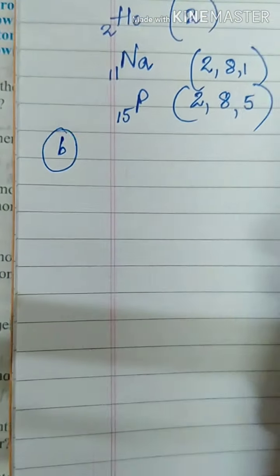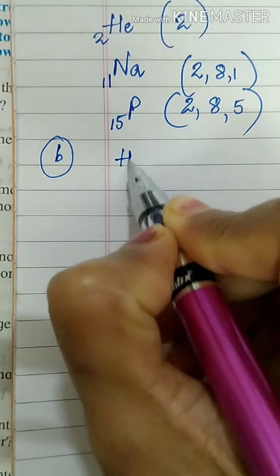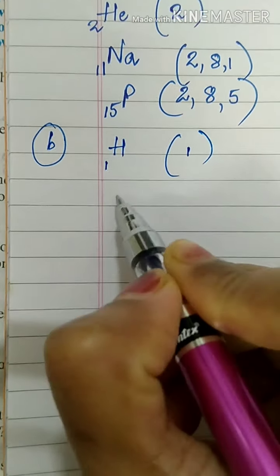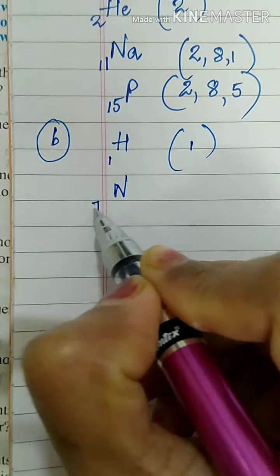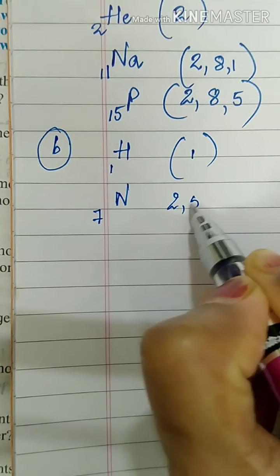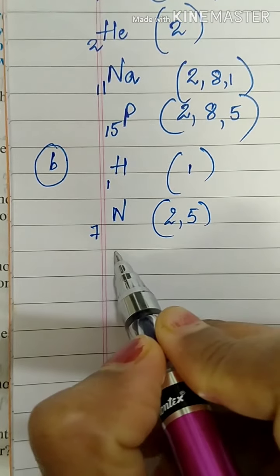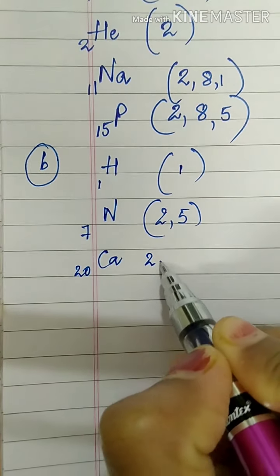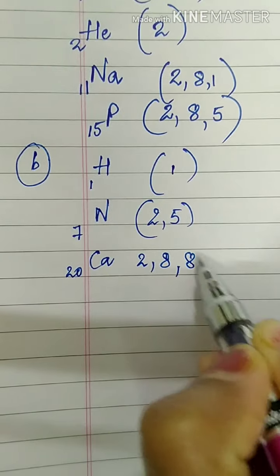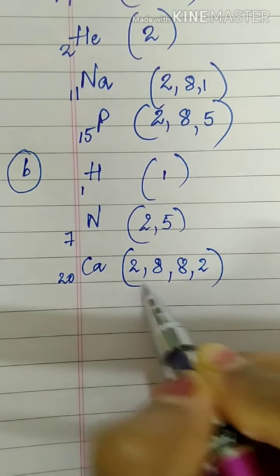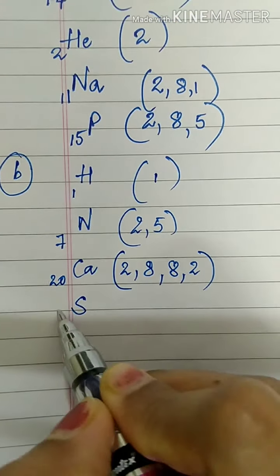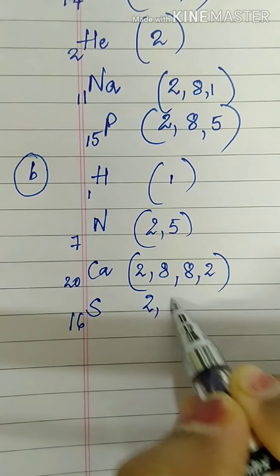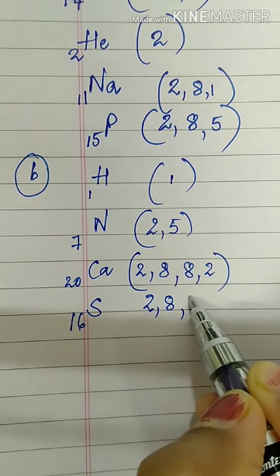Question number B. We have hydrogen 1, electronic configuration will be 1. Nitrogen 7: 2, 5. Then we have calcium 20: 2, 8, 8, 2. Then sulfur 16: 2, 8, 6.